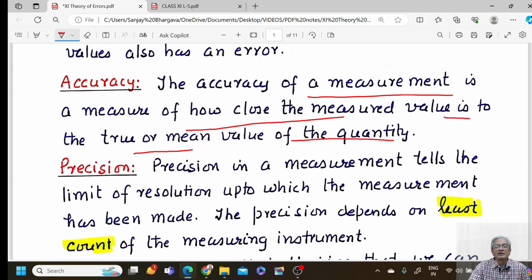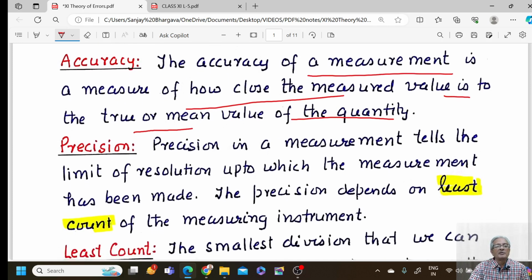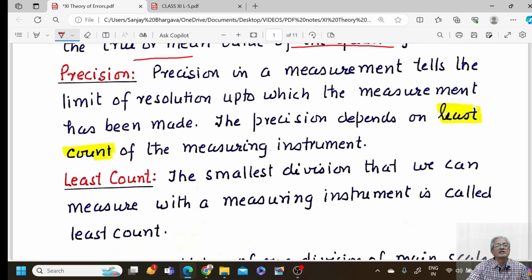Then we have a word called precision. Precision in a measurement tells us the limit of resolution up to which the measurement has been made. The precision always depends on the least count of the measuring instrument. So what does the precision tell us? Precision tells us the limit of resolution up to which the measurement has been made. So the limit of resolution could be up to single decimal place, up to second decimal place, or up to third decimal place, which would be decided by the least count of the measuring instrument.